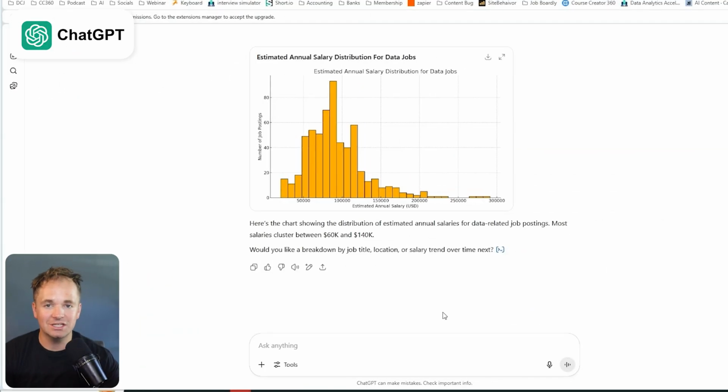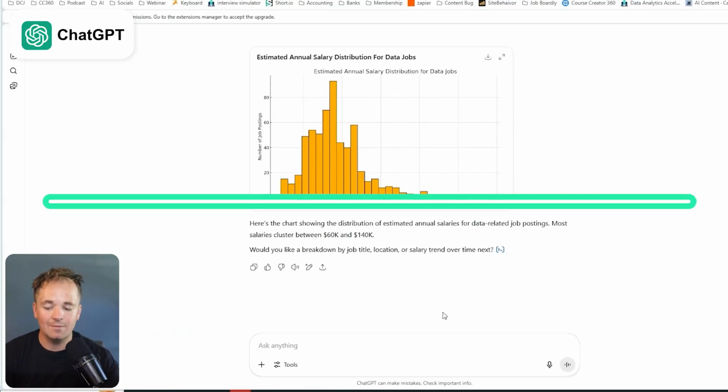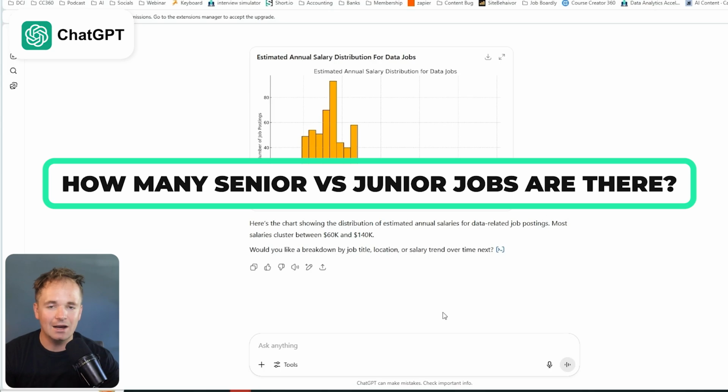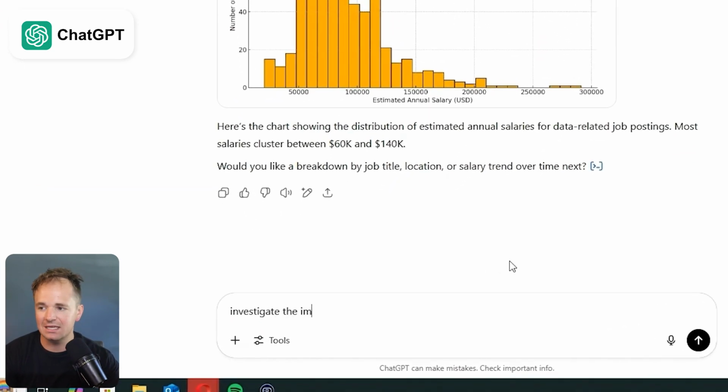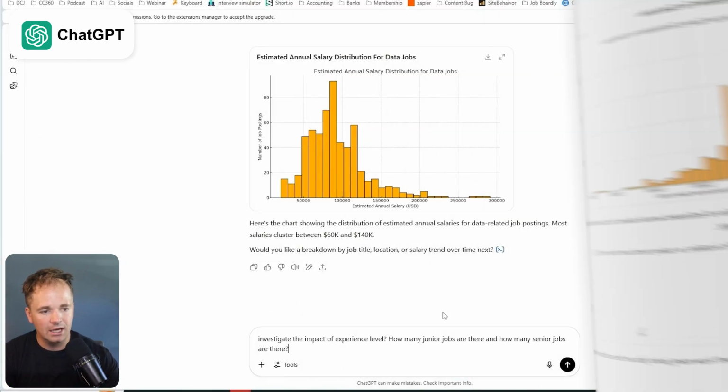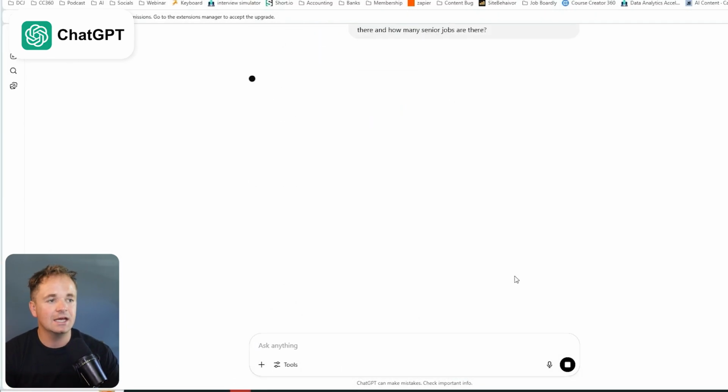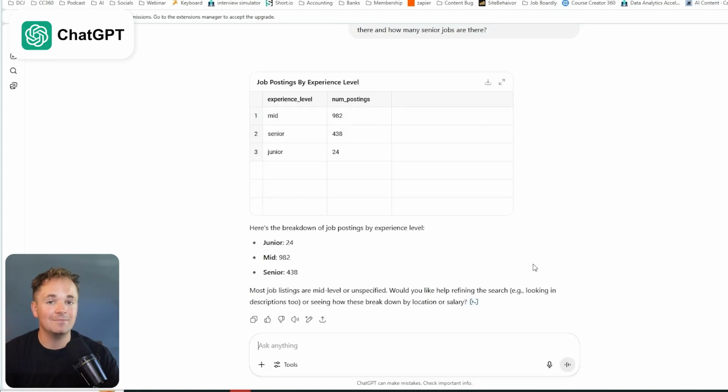All right, next question. One of the things we're really interested in is how many senior jobs there are versus how many junior jobs there are. So we can just ask another vague question. Let's say, investigate the impact of experience level. How many junior jobs are there and how many senior jobs are there? And once again, I'm making this really vague and it's going to be quite hard, because sometimes senior or junior is in the actual title. Sometimes it's not. It's going to be in the description. And other times it might be inside of something like a 1, a 2, a 3, or a 4.